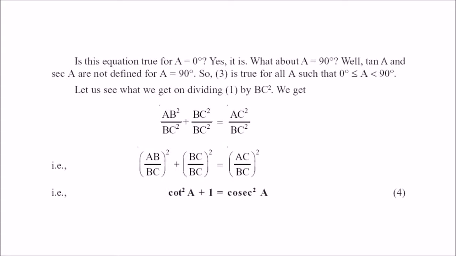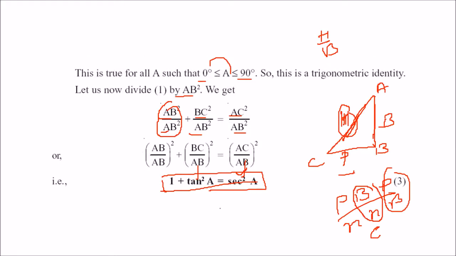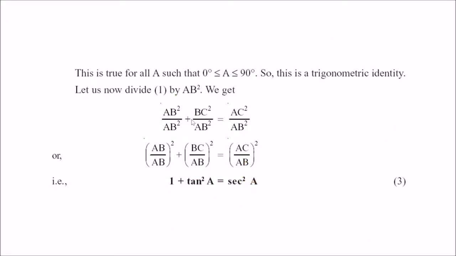Now here there is something we need to discuss, that when A is equal to 0 and when A is equal to 90, tan A and sec A, they are not defined for A equal to 90. Tan 90 degree is not defined, it is undefined because there is a division by 0. So for this particular equation, the angle will lie between 0 and 90. It may be equal to 0, but it will not be equal to 90. It will be less than 90.